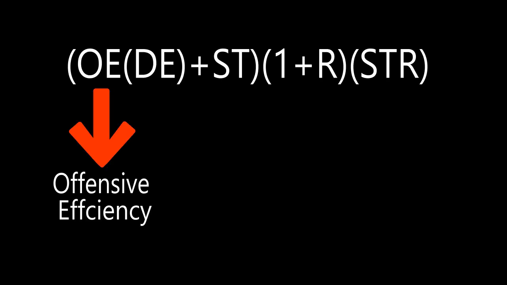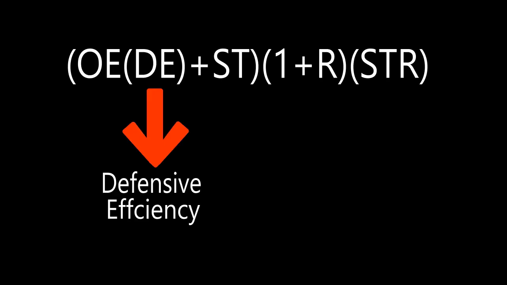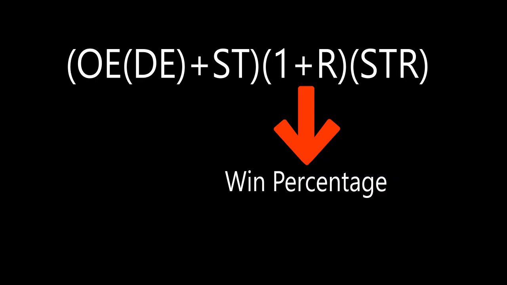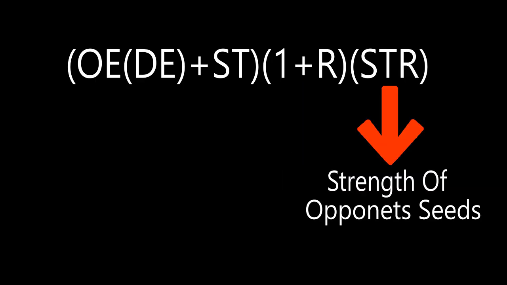The formula looks like this, and this reads a team's offensive efficiency times a defensive efficiency multiplier, with the team's special team efficiency added to it, then times the win percentage plus 1, and then times the strength of opposing seeds.